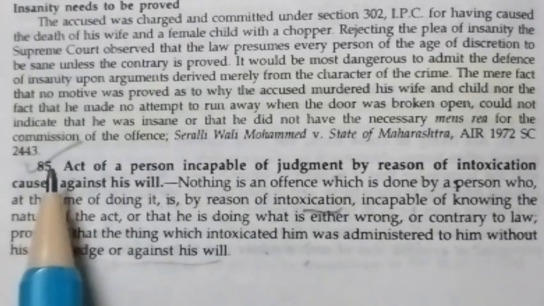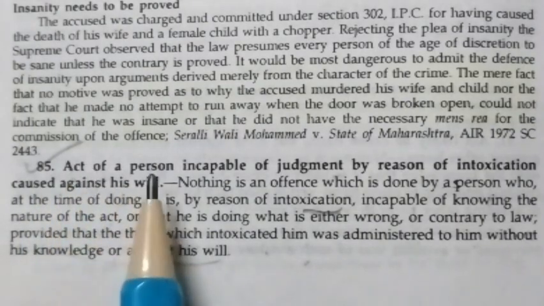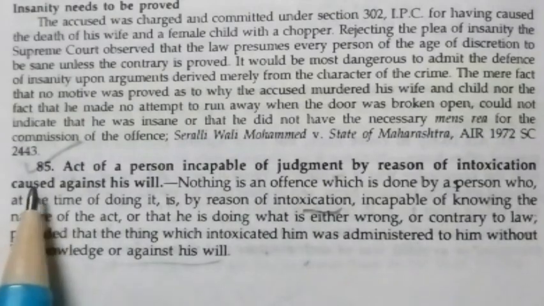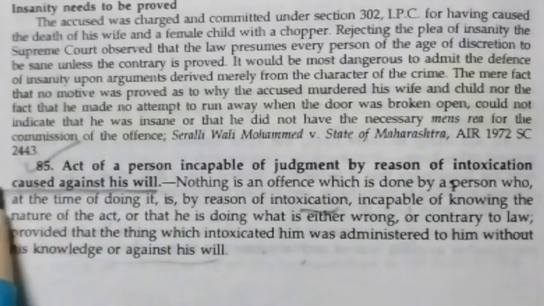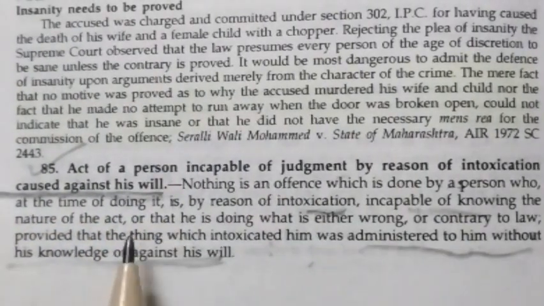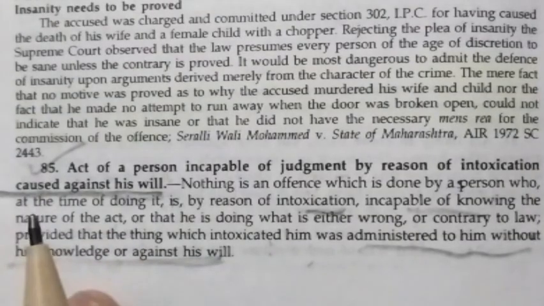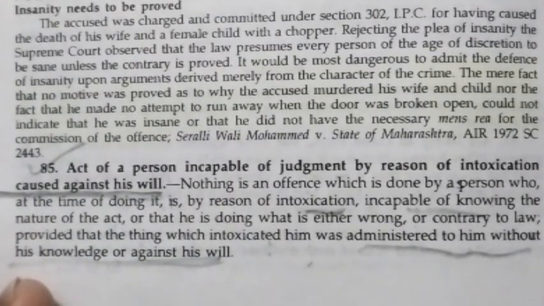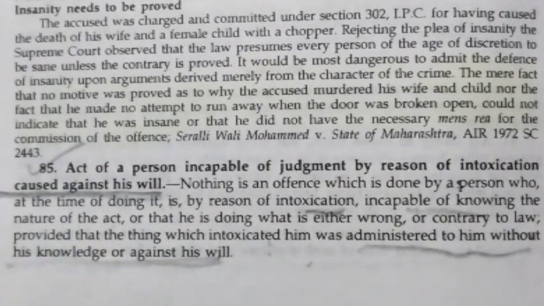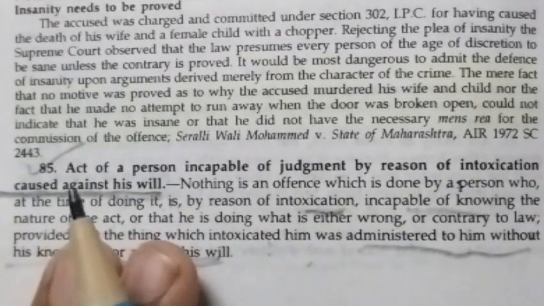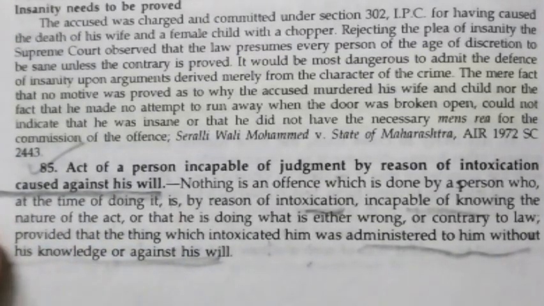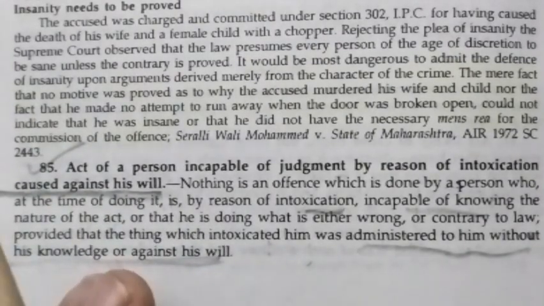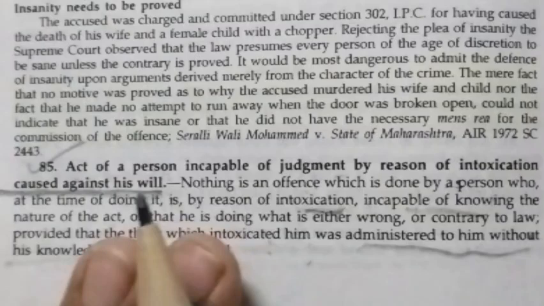Let us see section 85. This section talks about the act of a person incapable of judgment by reason of intoxication caused against his will. So this section provides conditional immunity to a person who commits an offense under involuntary intoxication. The rationale is that such a person lacks the capacity to understand the nature of the actions or distinguish between right or wrong due to intoxication beyond his control.